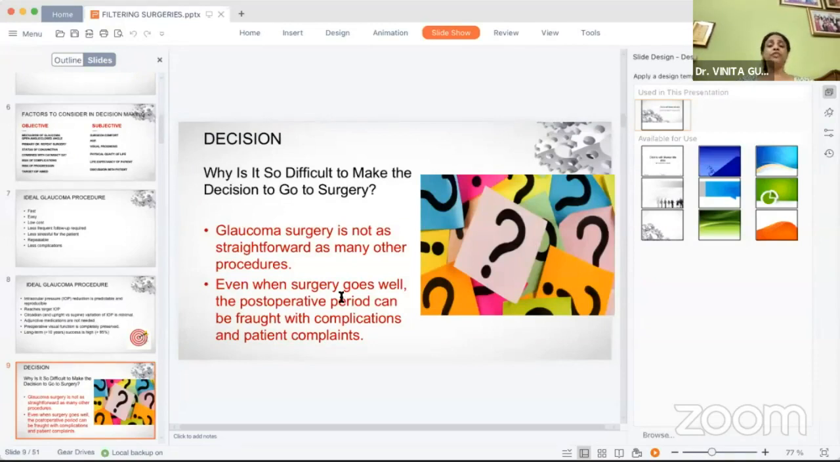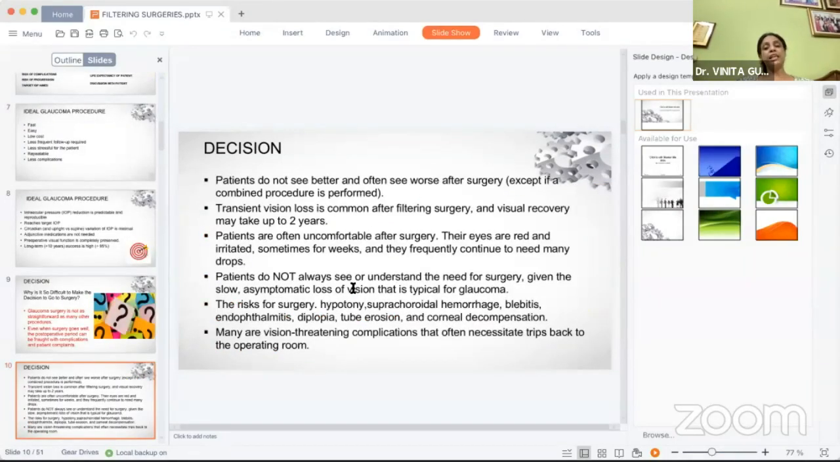So why is it so difficult to make a decision in this regard? This is because glaucoma surgery is not as straightforward as a cataract surgery. Even when surgery goes well, the post-operative period is fraught with complications and patient complaints. Patient may come up and say he's not seeing better, he's seeing worse.